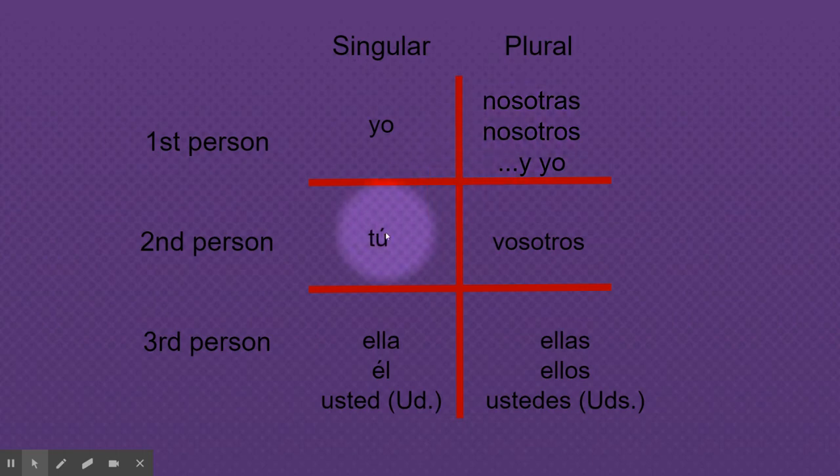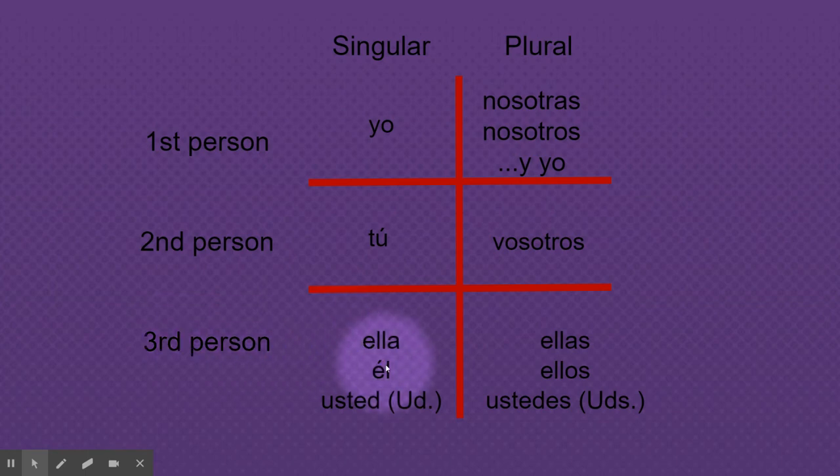The second person means that you're talking to somebody about that person. And this is the tú form. So this is saying you speak, you play, you eat. I'm talking to you about you. That's second person. And again, I'll have another video to explain vosotros. Excuse me. And the third person means you're talking about somebody.